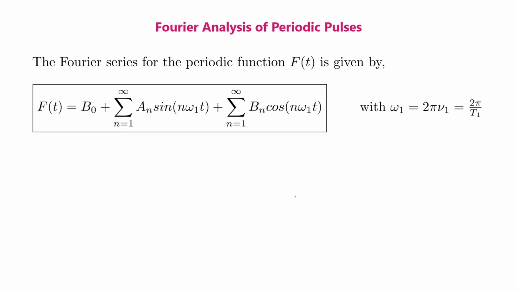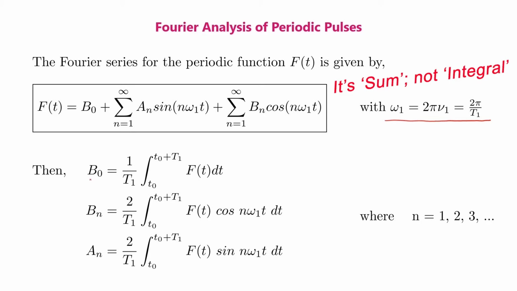Now, the Fourier series of the periodic function ft is given by ft equal to b0 plus sum n equal to 1 to infinite an sin n omega 1 t plus sum n equal to 1 to infinite bn cos n omega 1 t, with omega 1 equal to 2 pi nu 1, that is again equal to 2 pi divided by t1.